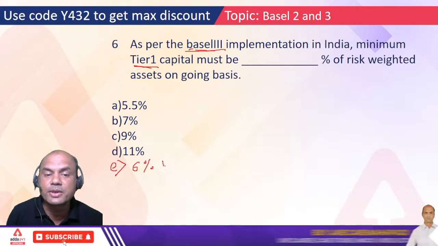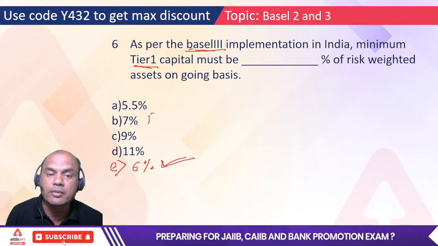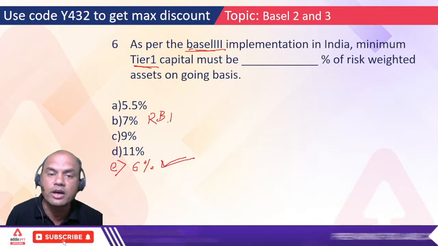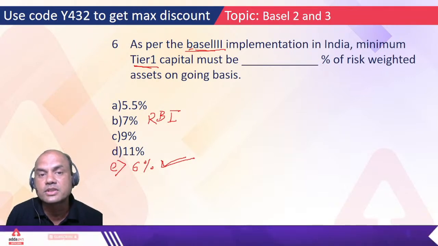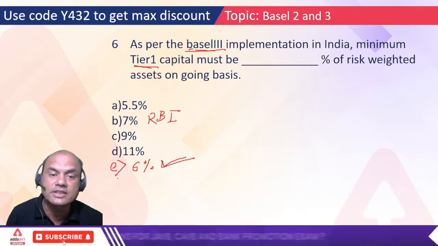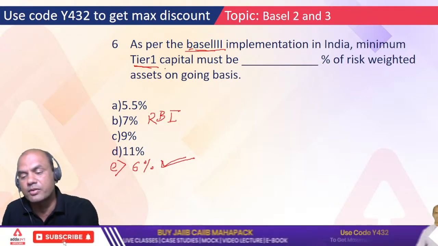Basel III is 6%, E, and 7% is RBI. RBI has stated 7%, but in the exam, if the question comes for Basel III, the answer is 6%. RBI is 1% higher for T1. Got it, everyone?